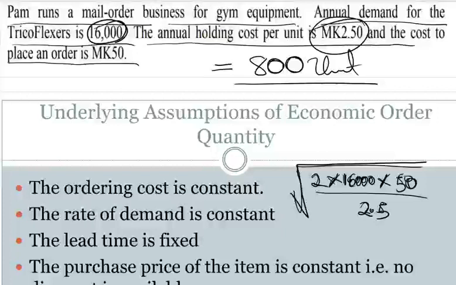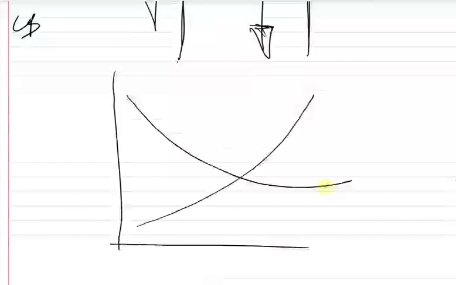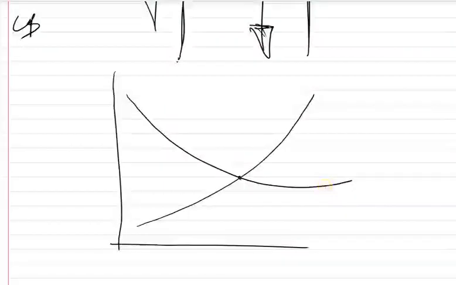So if I was to come up with a second graph illustrating that, maybe it's like this. This one is the most optimum where it's intersecting, because, for example, this is holding cost, this is ordering cost.